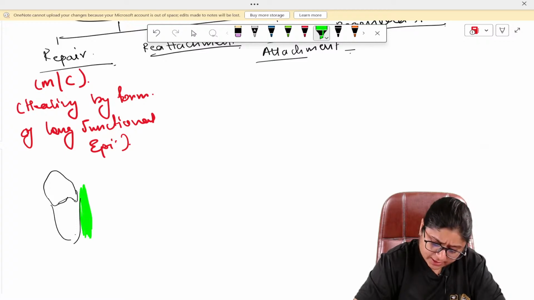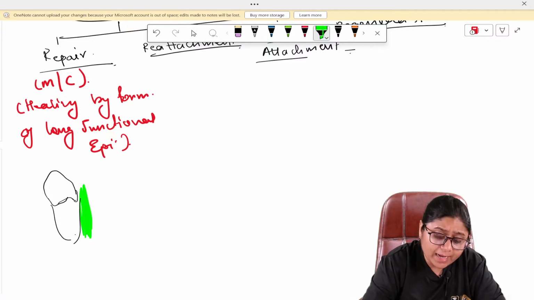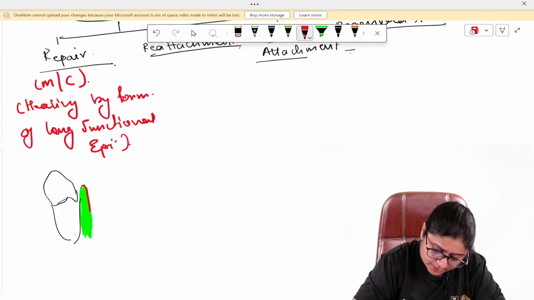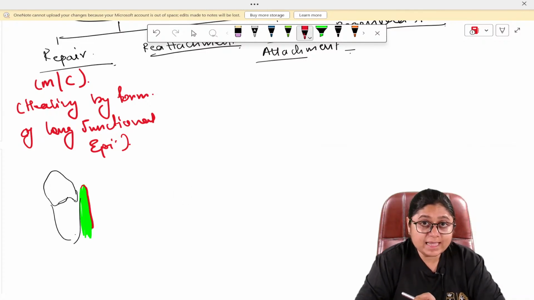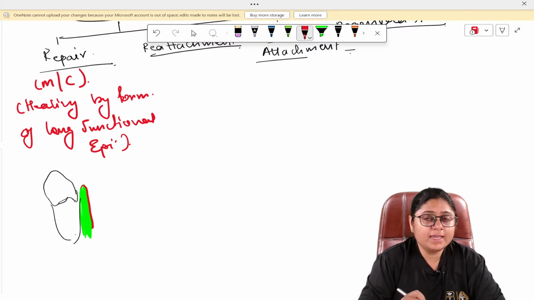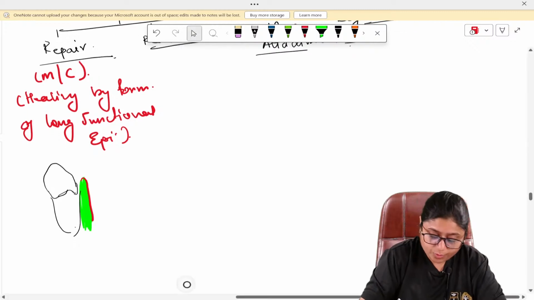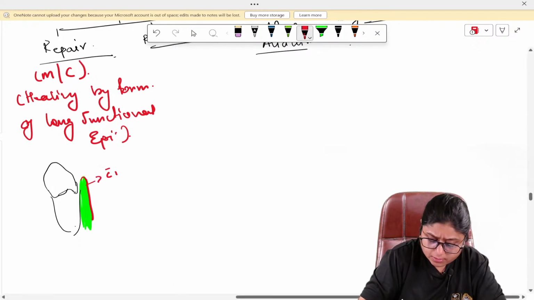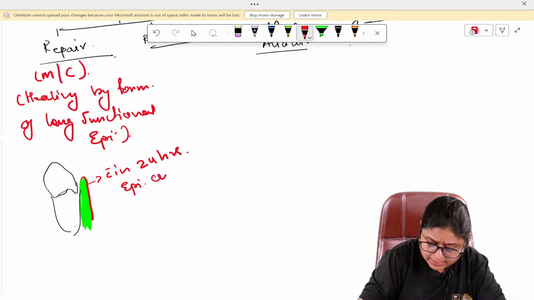Now this is the epithelium. Epithelial cells grow at a much faster rate, in a 1 or 2 day period. So within 24 hours, epithelial cells will start proliferating.